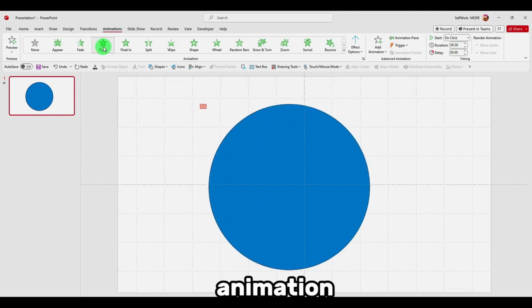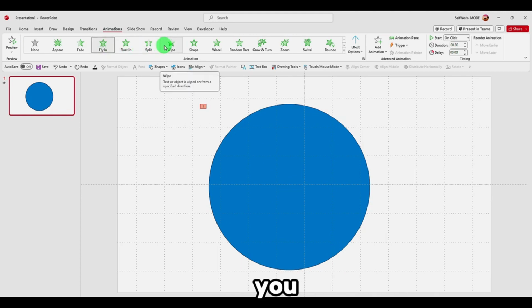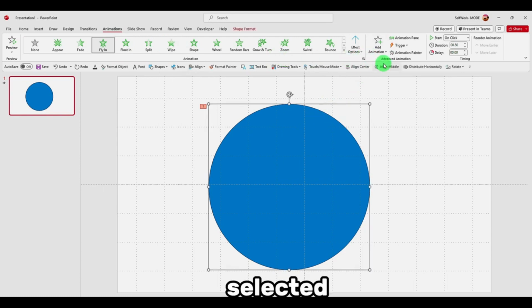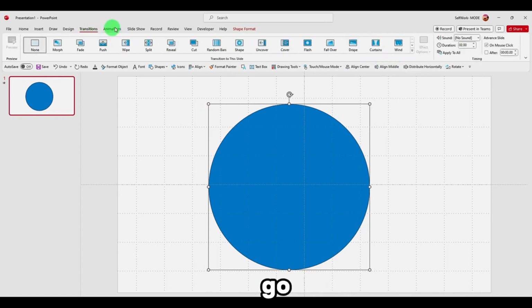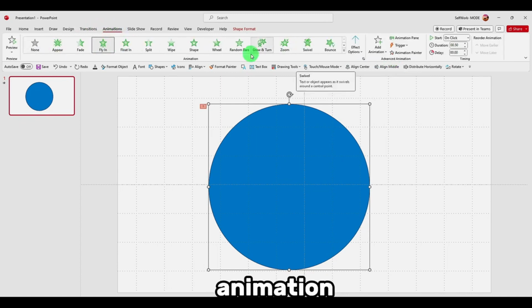So to add more than one animation, two, three, or four animations in PowerPoint, what you have to do is select the object, and then you have here Add Animation. We can go here and see Add Animation, with all the animations.